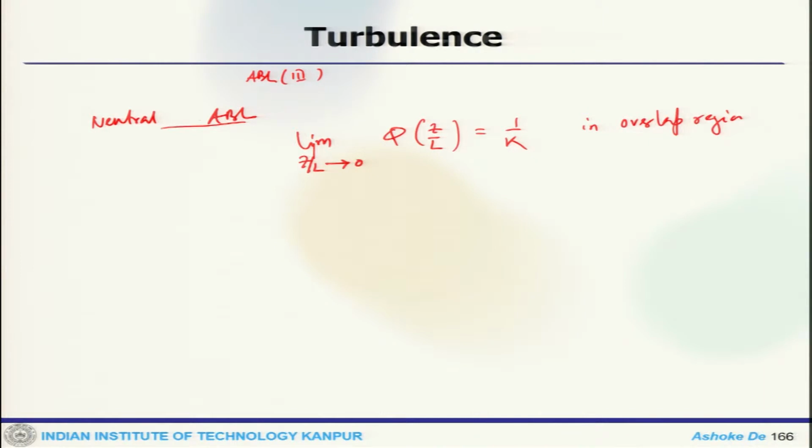Now, typically in the atmospheric boundary layer, this length scale is quite high. So, the atmospheric conditions are approximately neutral for z less than 1 meter. So, if that is the situation, one can